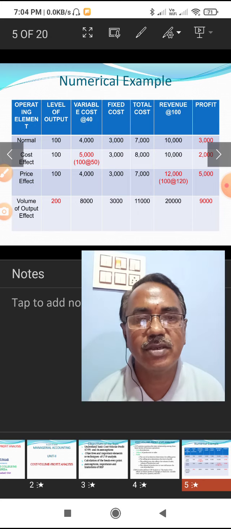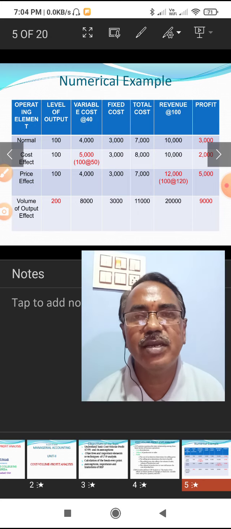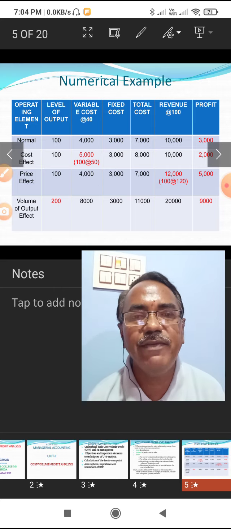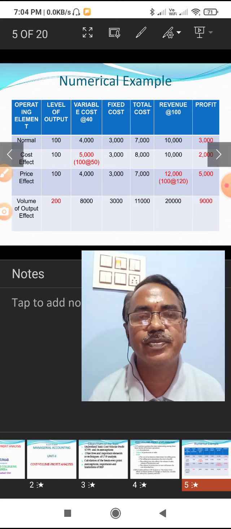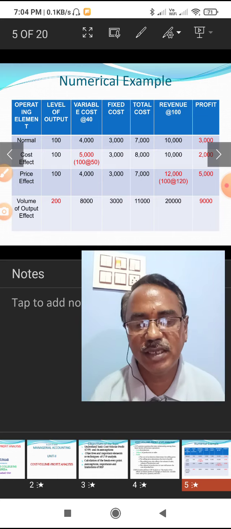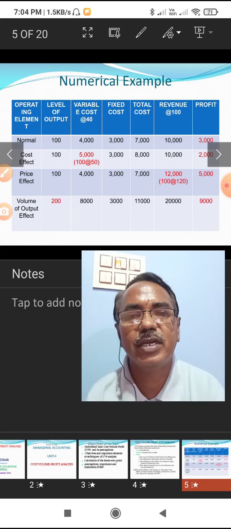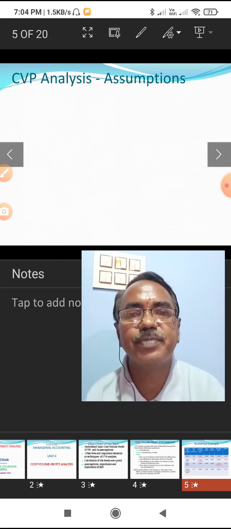So this is the relationship between cost, volume and profit, and how they affect profit. This analysis is very crucial for profit planning and management decision making.